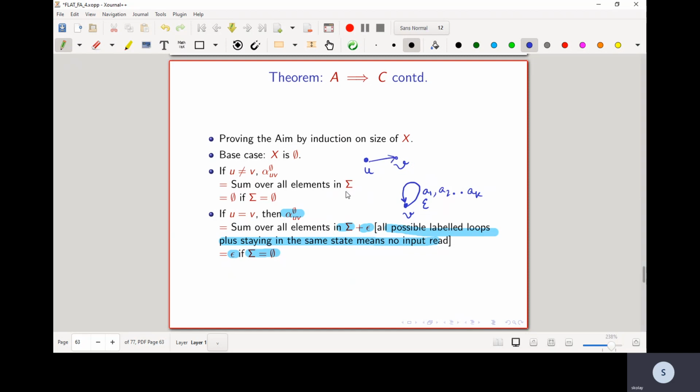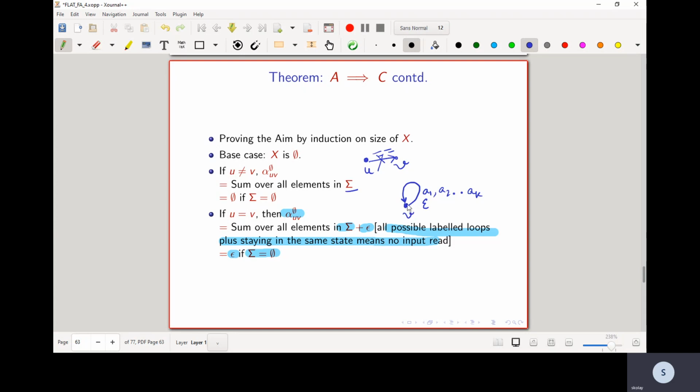Now if sigma is non-empty, then you can have all possible labelings from symbols of sigma on this edge, and therefore it will be the sum over all the elements. And if sigma is empty, you cannot have such an edge, because you're not allowed to go anywhere without reading a symbol, and therefore the regular expression will be set to empty, will be set to null.